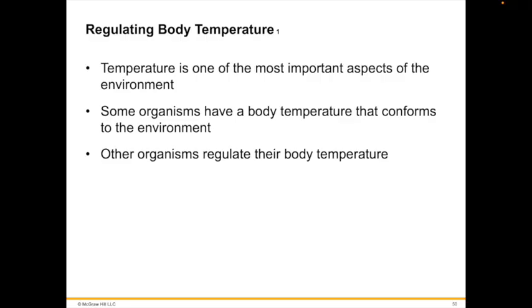Regulating body temperature. Temperature is one of the most important aspects of the environment. Some organisms have a body temperature that conforms to the environment, and other organisms regulate their body temperature.